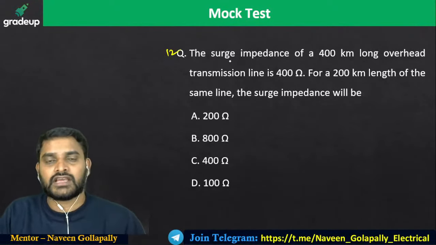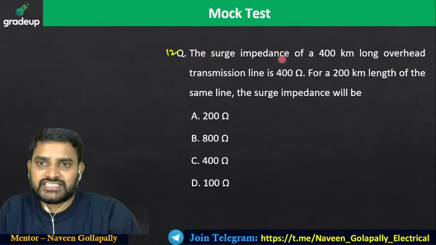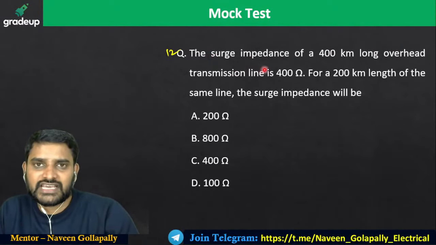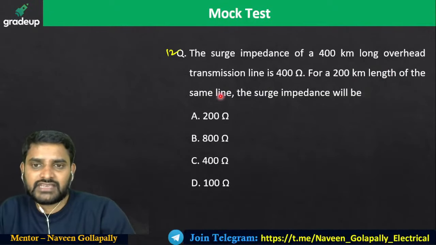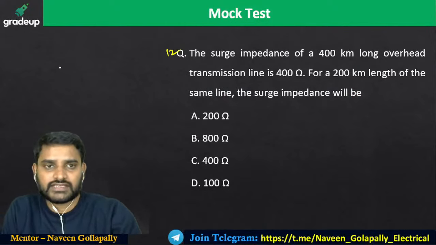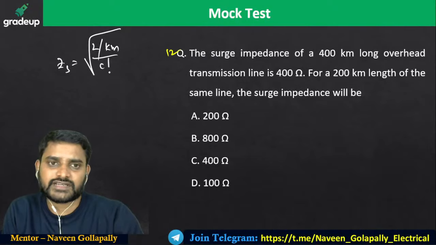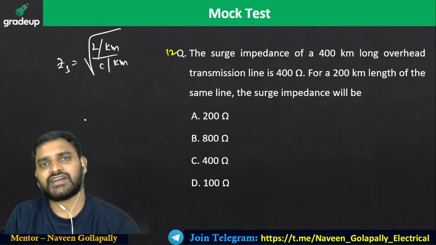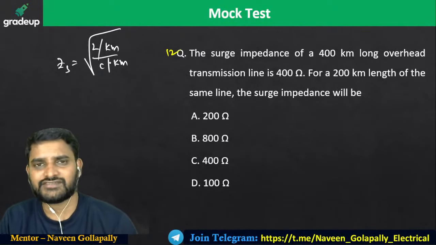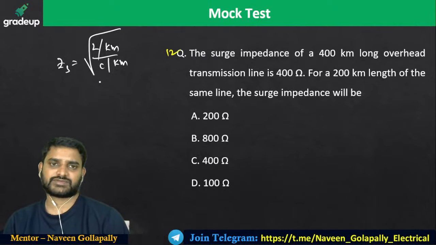Ananya, look into this one. The surge impedance of a 400 kilometer long overhead transmission line is 400 ohms. For a 200 kilometer length of the same line, what will the surge impedance be? Generally, how do we calculate surge impedance? Under root of inductance per kilometer divided by capacitance per kilometer. So the length of the transmission line, whether it is 200 or 100 or 500, doesn't matter. It is taken per kilometer. That's it: inductance by capacitance of the transmission line.